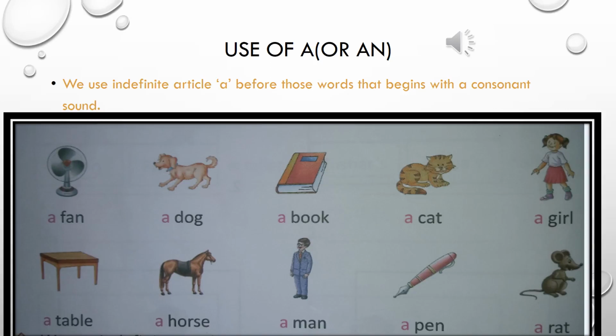In the same way, cat starting with the consonant C, girl starting with the consonant G, table starting with the consonant T, horse starting with H, again a consonant, man starting with M, a consonant, pen starting with P, again a consonant, rat starting with R, which is a consonant. All these words start with consonants, so we have used article a in front of them.